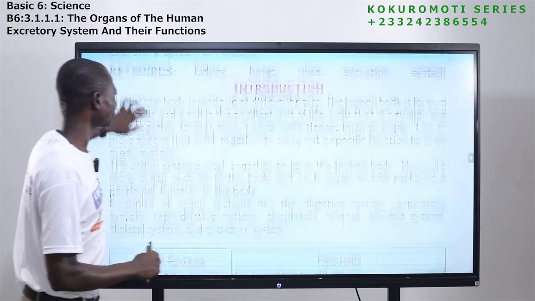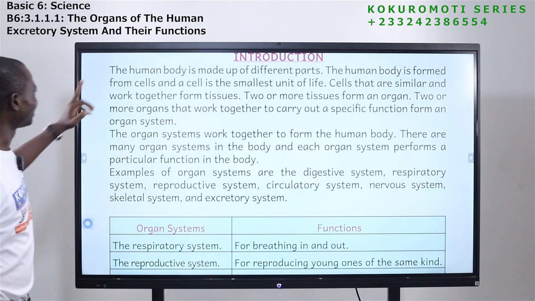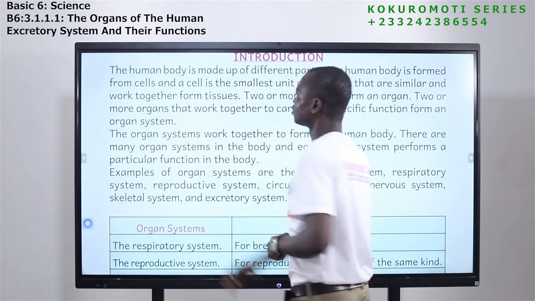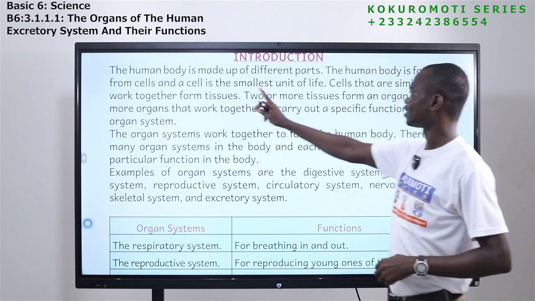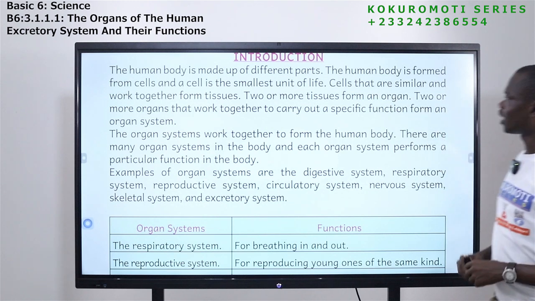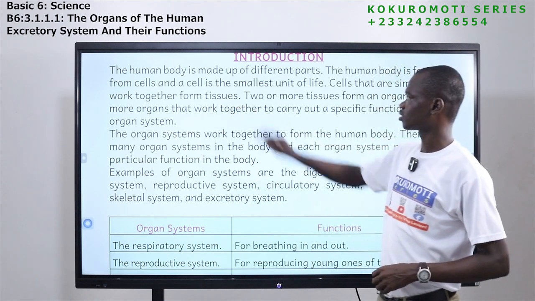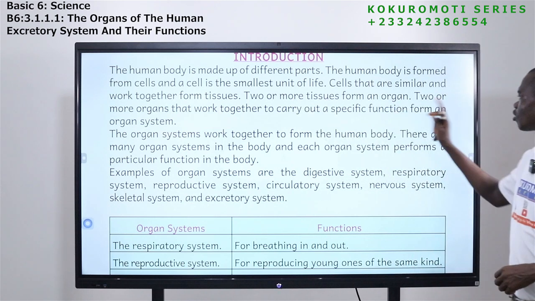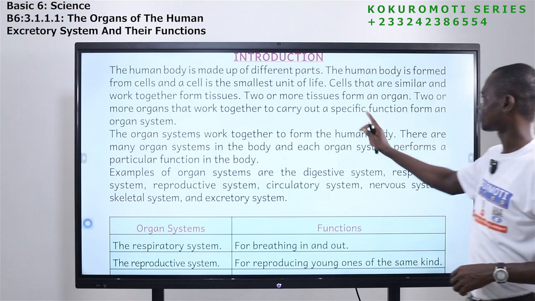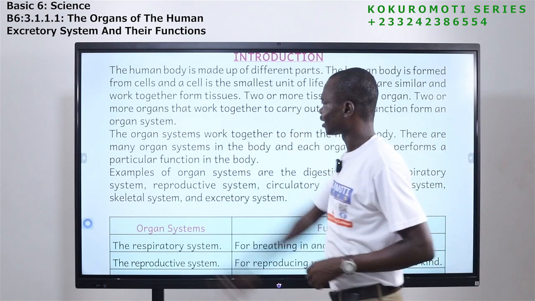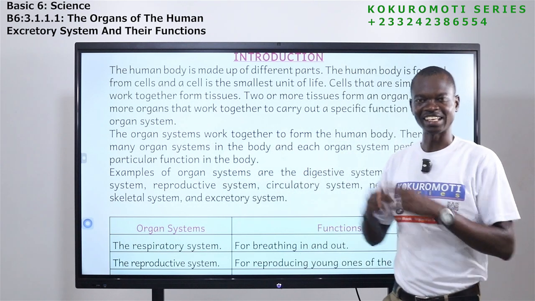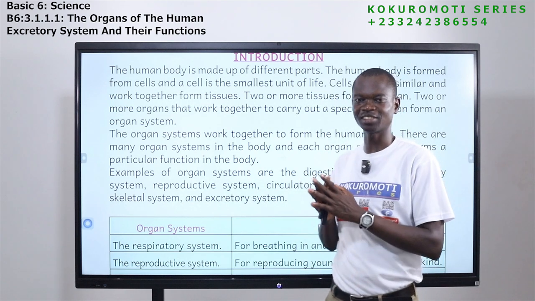Let's move on. I want to read, so pay attention. The human body is made up of different parts. The human body is formed from cells, and a cell is the smallest unit of life. Cells that are similar and work together form tissues. Two or more tissues form an organ. Two or more organs that work together to carry out a specific function form an organ system. So you see, our body starts from somewhere, the smallest unit, which is the cell.